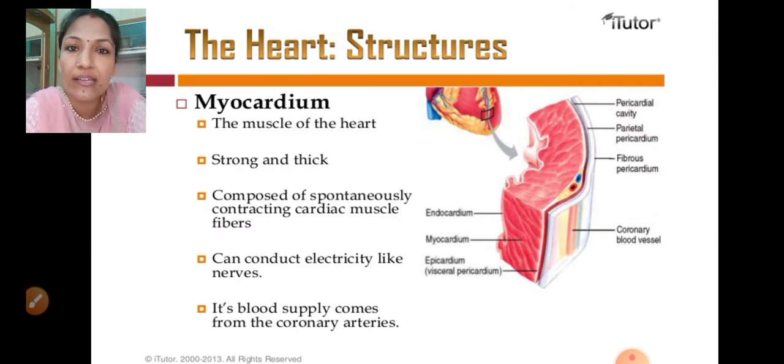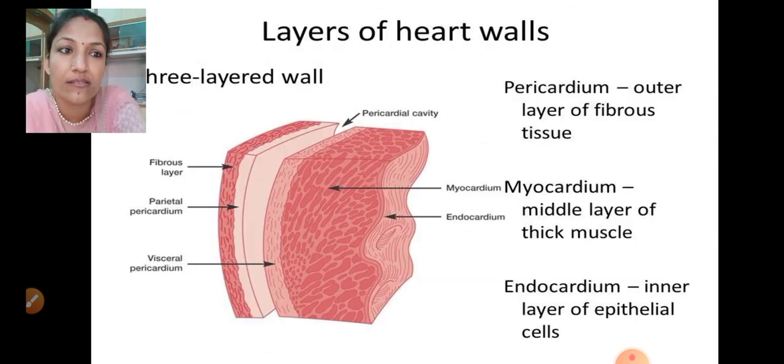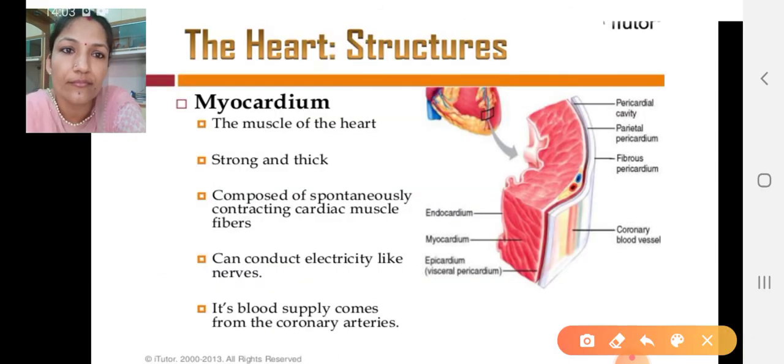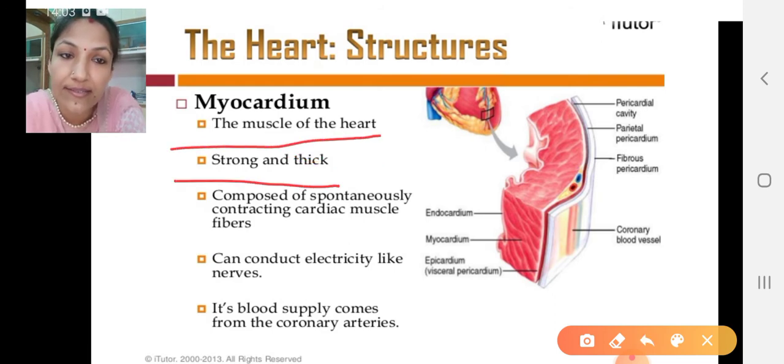The myocardium is very important in the heart, as it contains the heart muscles. It is strong and thick, and made up of contracting cardiac muscle fibers, which continuously show contraction and relaxation.